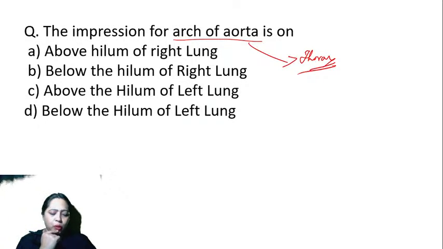Arch of aorta, is it below or above? Kumaran, think. Is the arch of aorta above or below the lung near the diaphragm?